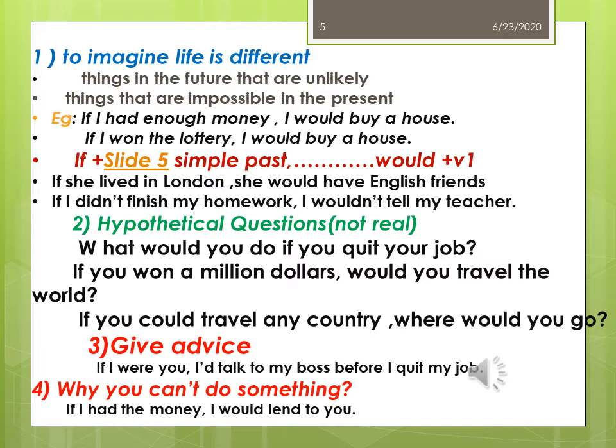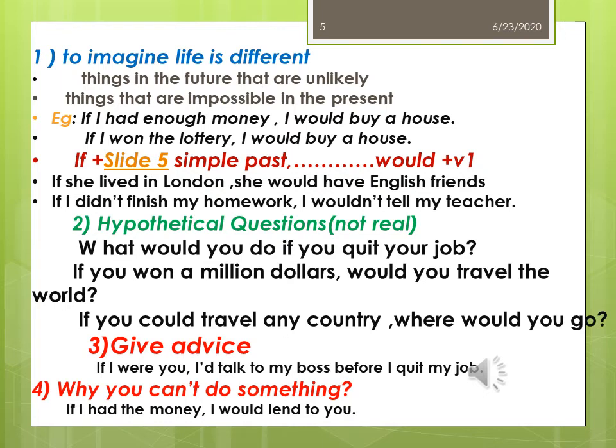And the structure of second conditional sentences is if plus simple past, it means V2, and after that a comma, then subject plus would plus V1. In this form we use the second conditional. Here let's see another example. If she lived in London, she would have English friends.